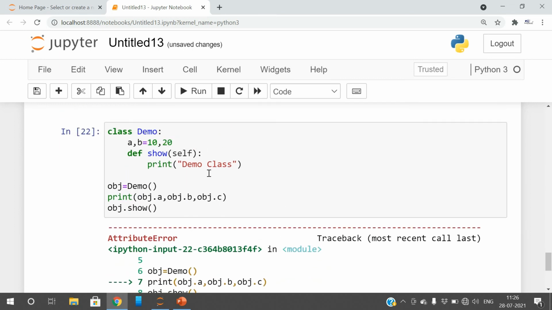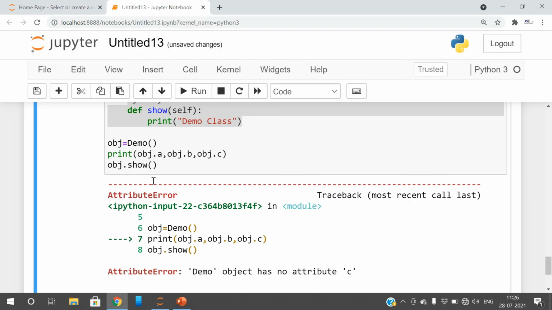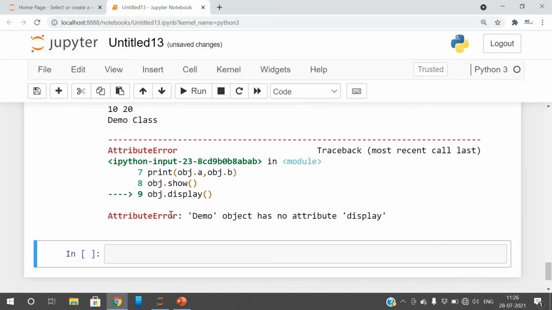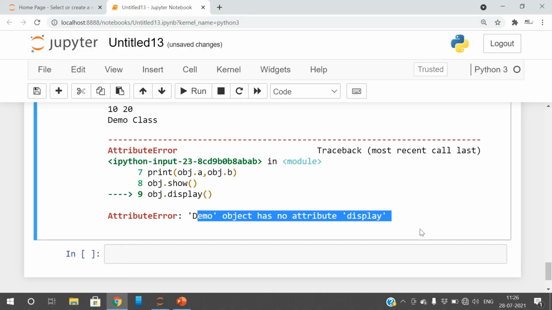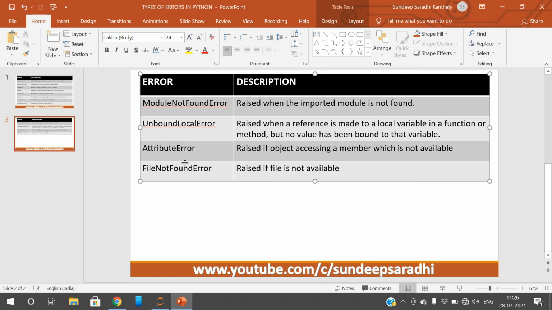Likewise, if object.display is not available, we'll get the same attribute error: demo object has no attribute display. It is raised if an object accesses a member which is not available.